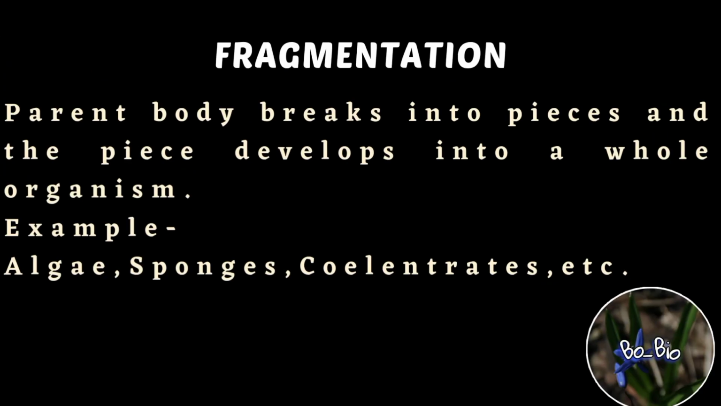Another type of asexual reproduction is fragmentation. In this process, the parent body breaks into pieces and then each piece develops into a whole new organism. The examples can be seen in organisms such as algae, sponges, and some of the members of coelenterates.